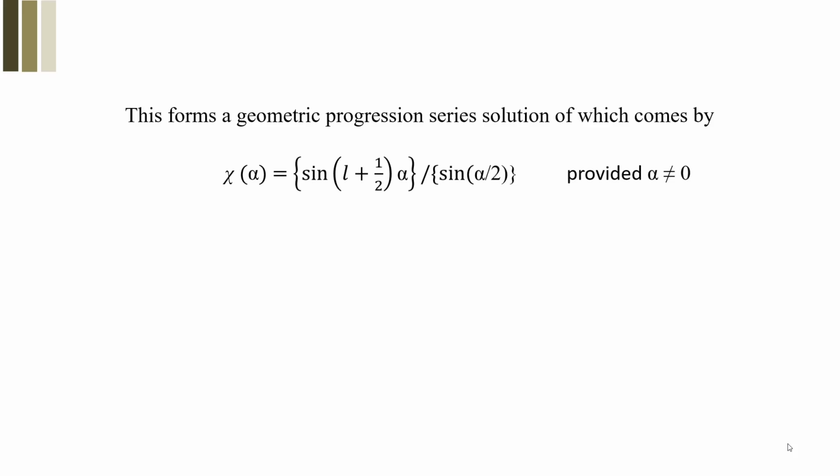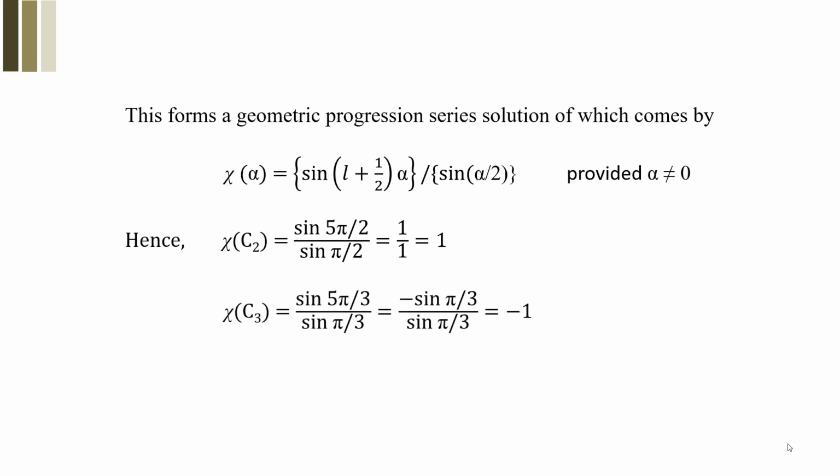But the answer is, the character of that particular operation for an α degree of rotation gives you sin((L plus half)α) divided by sin(α/2). This is a general expression. Once you do it, for various symmetry operations like C2 for 180 degree rotation, you will have the value falling to 1. Similarly, the character for C3, that is minus sin(π/3) divided by plus sin(π/3), comes out to be minus 1. And χ(C4) is equal to sin(5π/4) divided by sin(π/4), that ultimately leads to minus sin(π/4) over sin(π/4), and the result is minus 1.